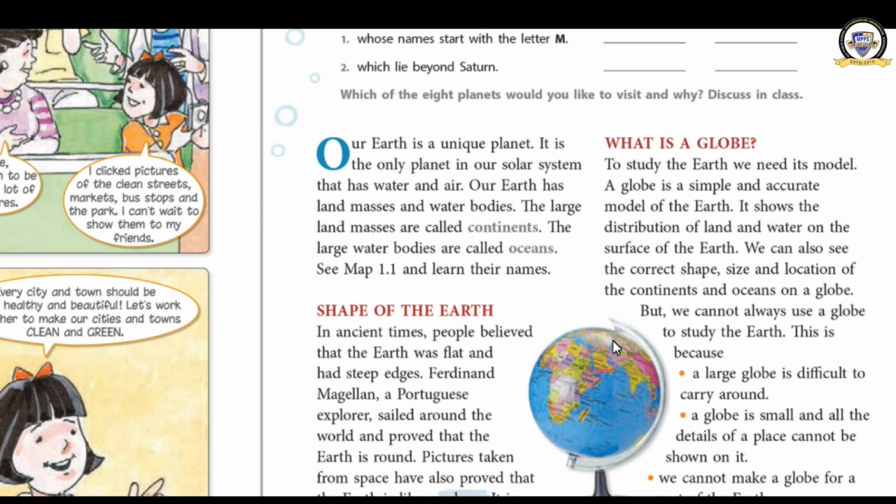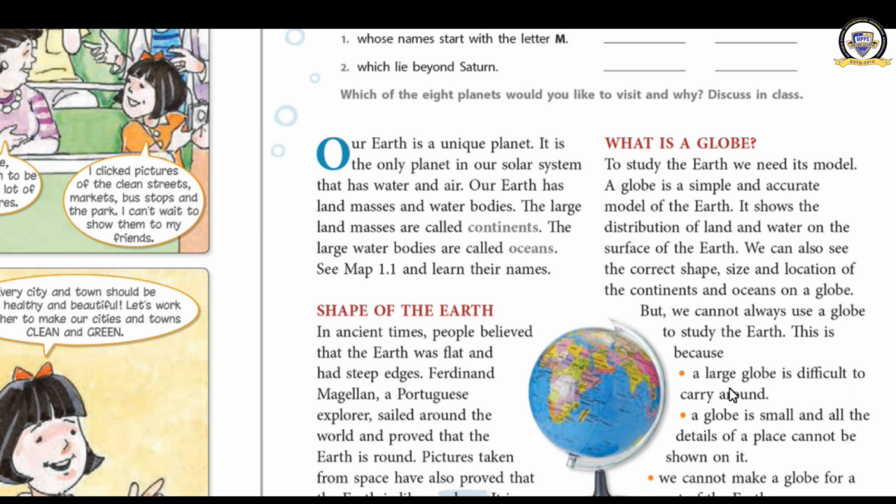We can find out the actual location of a place on a globe. For example, you have to know about the Arctic region or the Antarctic region. It is very simple to understand. Antarctic region is on the South Pole and Arctic region is on the North Pole. And the position of India, the position of America is just opposite to India on the globe. In this way, we can find out the correct location of a place from a globe.